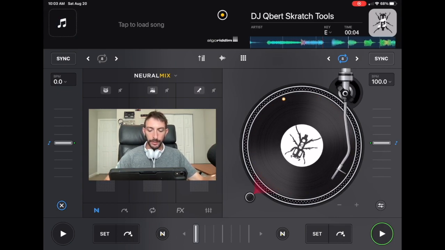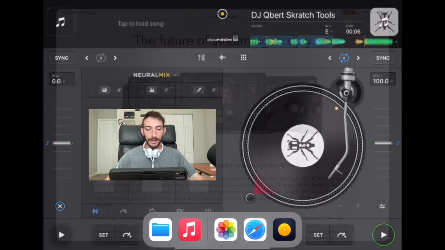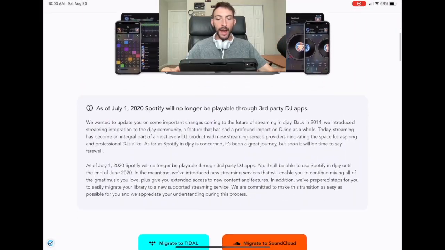So if we go over here, the algoriddim official website, it says as of July 2020, Spotify will no longer be playable through third-party DJ apps. So this means not only can you not DJ with Spotify with Djay Pro, but you cannot DJ with Spotify and any other DJ services. So Spotify is done from DJing.